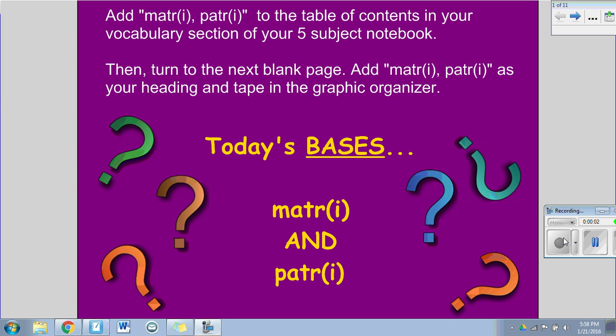In today's lesson, you will learn the bases Matri and Patri. Please add Matri Patri to the table of contents in the vocabulary section of your 5-subject notebook. Then turn to the next blank page. Add Matri Patri as your heading and tape in the graphic organizer. Once you have done this, please restart the video.